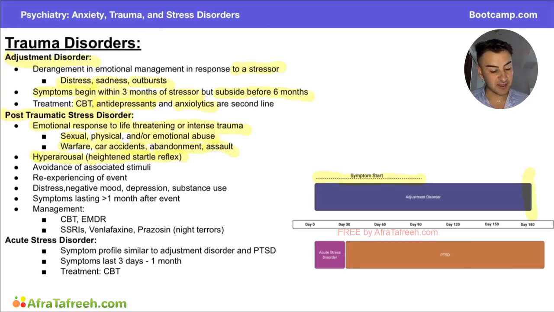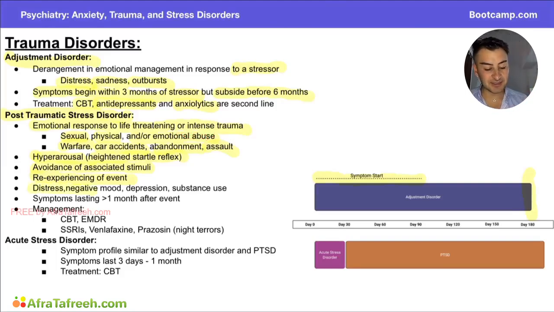Now, we can also see things like avoidance of associated stimuli. So if someone was really, really affected by a car crash that was life threatening, they may avoid any type of traffic or cars at all costs because this is going to bring back terrible memories of when they had their life threatened by a car accident. Also, they're going to experience re-experiencing of the event. This usually comes in the form of night terrors or bad dreams, where they will relive the experience. Certain stimuli may also bring them back to a daydream of their experience. So if this person almost died in a car crash, if they're at a busy intersection and they hear honking and revving of engines, it may bring them back and they re-experience that terrible trauma where they almost died.